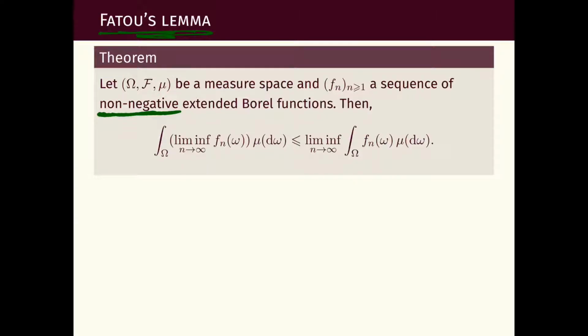And what Fatou's lemma is saying is that we can lose mass in the limit, but we can never gain mass in the limit. So here is the function that we have in the limit. The total mass can be smaller, but it cannot be larger, than the mass that we have for each function. This result is so general that it doesn't even require the functions to converge or anything. We can just take the liminf here.